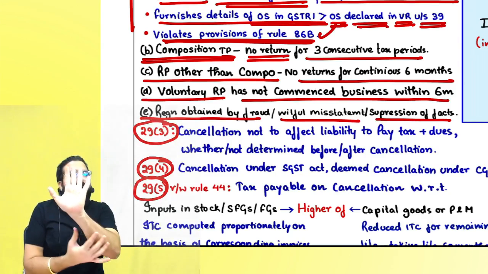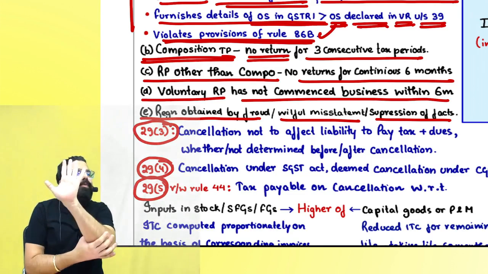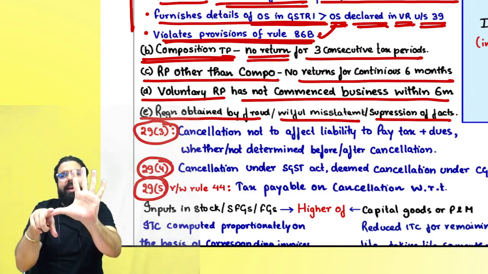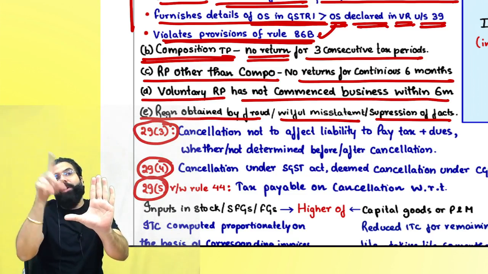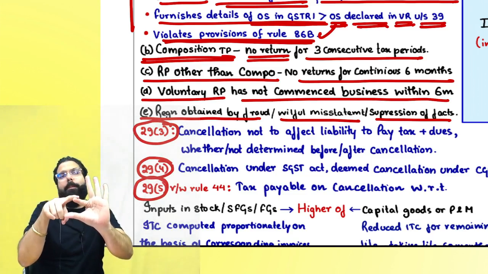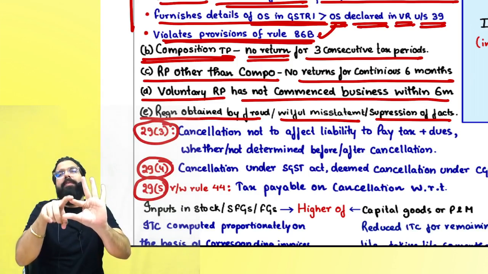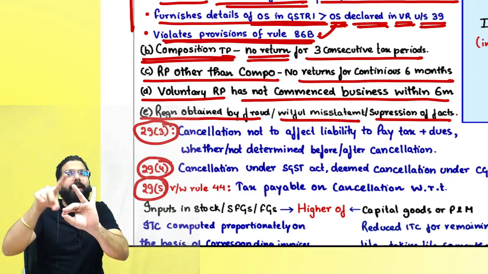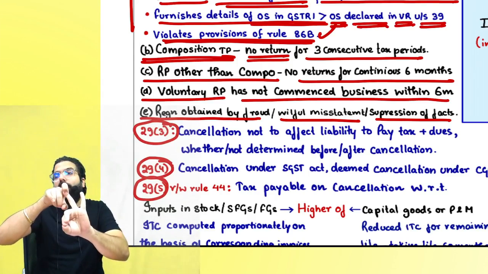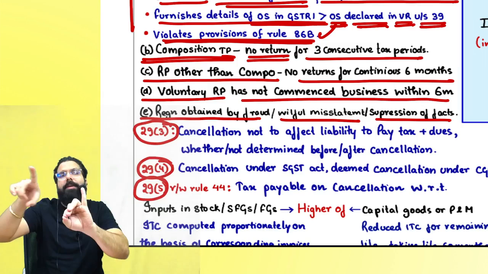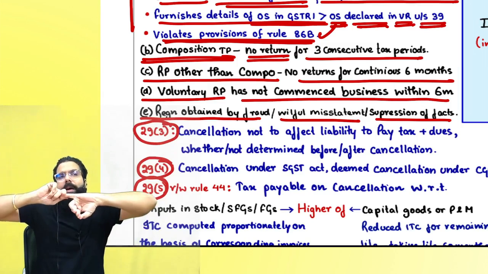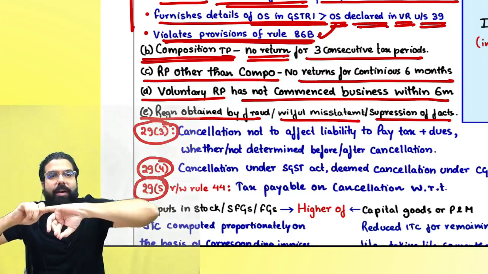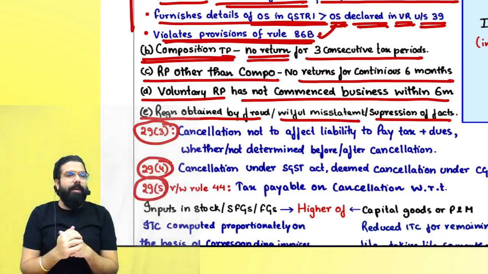Always remember in the exam, section 29(2) says there are 5 scenarios when the officer can cancel your registration. Number 1, if you violate the provisions of the Act or rules told in rule 21. Secondly, a composition taxable person with no return for 3 consecutive tax periods. A normal person with no return for 6 months. A voluntary registered person who has not commenced business for 6 months. And if registration was obtained by fraud, willful misstatement or suppression of fact, your registration will be cancelled.